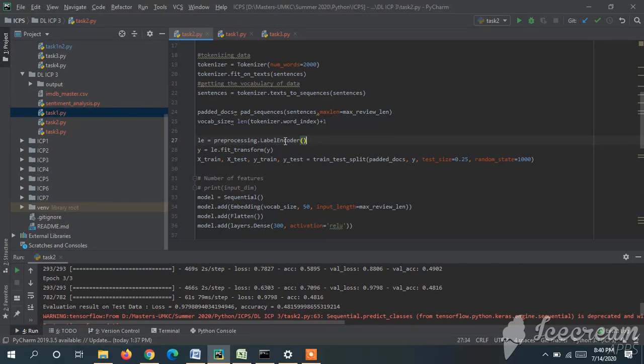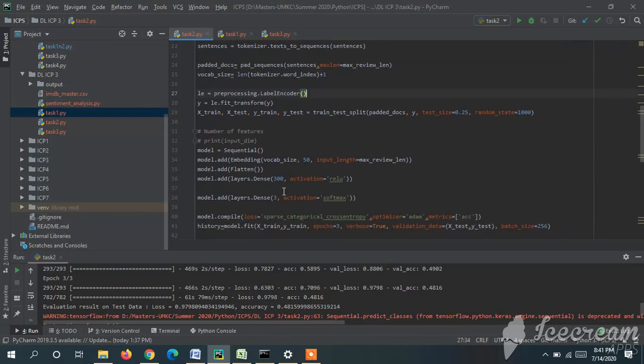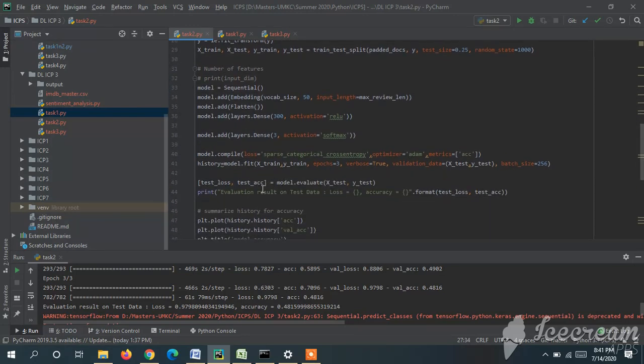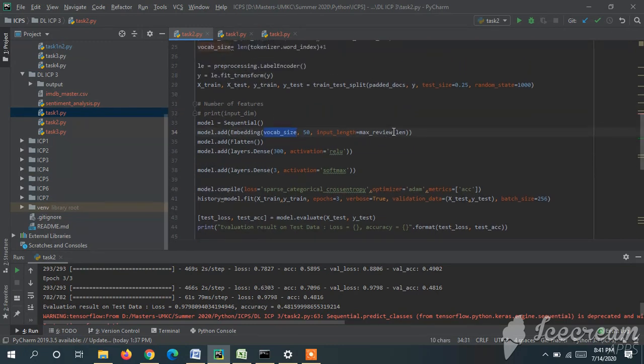Here we have added the embedding layer by passing the vocab size and the max review length, and then added flatten, and the same input dense layer and output dense layer. Here we have given the output as 3 because we have 3 different class labels as the output. That's why we defined 3 neurons.